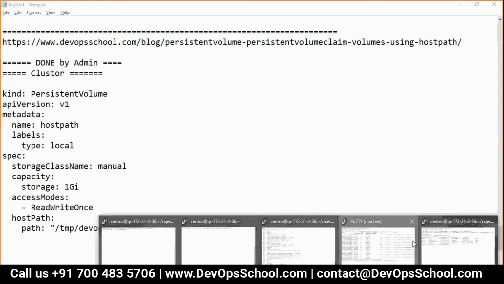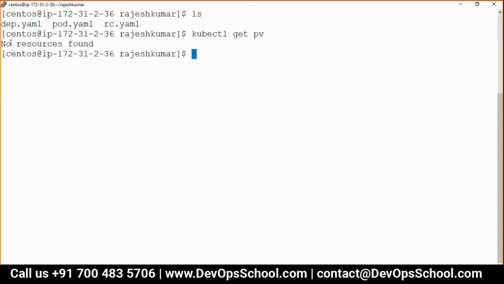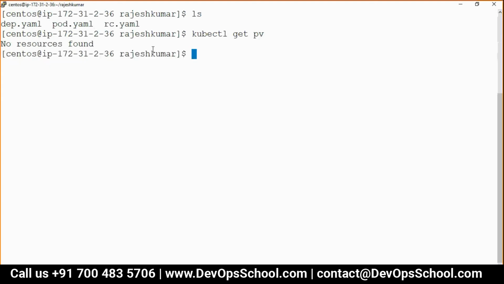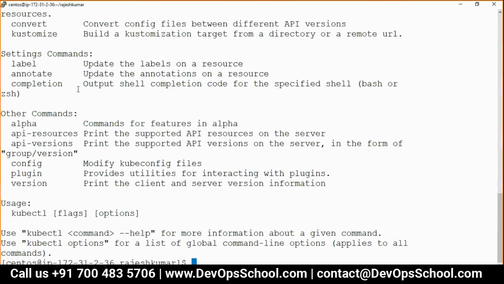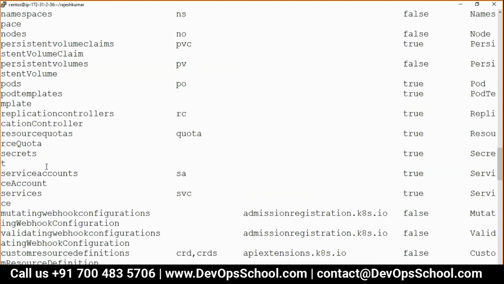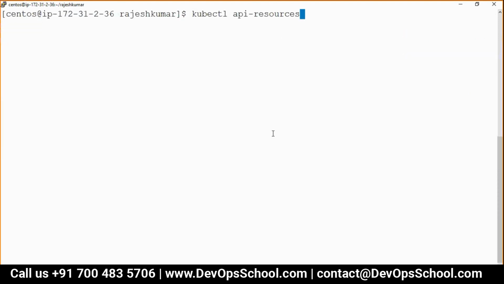So go to my machine. kubectl get PV. Okay, see here. It is saying no resource found. It never said no resource found in a default namespace. How come? Because PV, I'll show you that first. Look at my screen. Persistent volume. Look at this. Where is that? Here. Persistent volume: namespace false. That means PVs do not belong to the namespace.